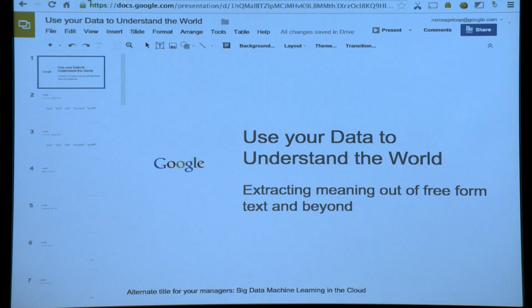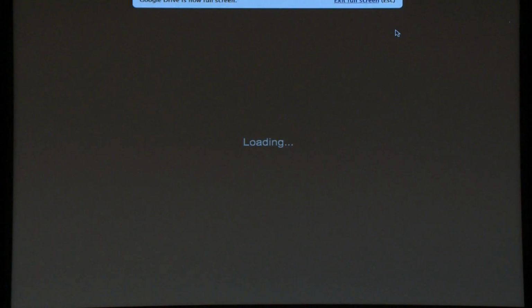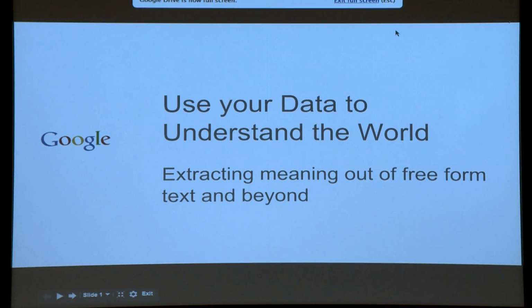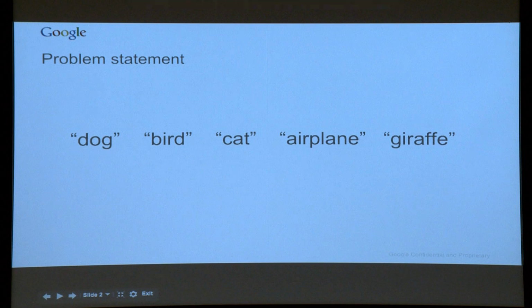So let's get to slides. There's going to be some numbers. Don't be afraid. But before we get to numbers, let's look at the problem again. We have 5 words. We've got to find the odd one out. Now, immediately, we're going to try to make it a simpler problem.